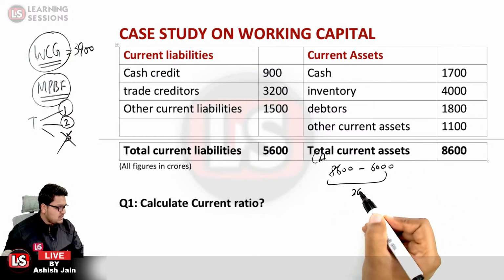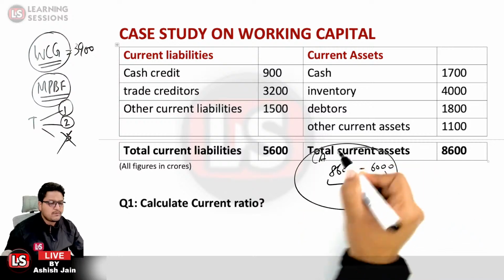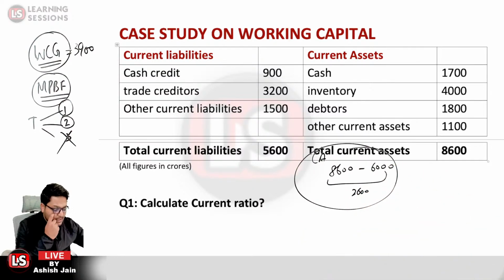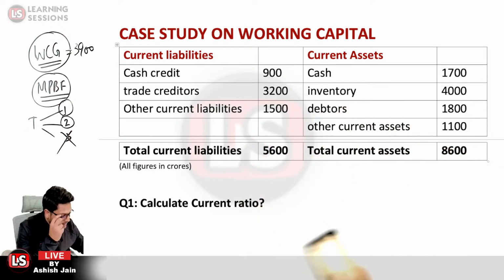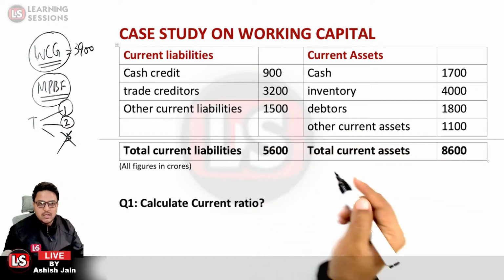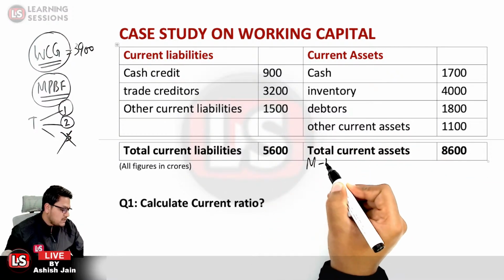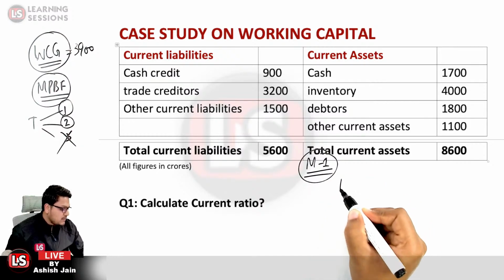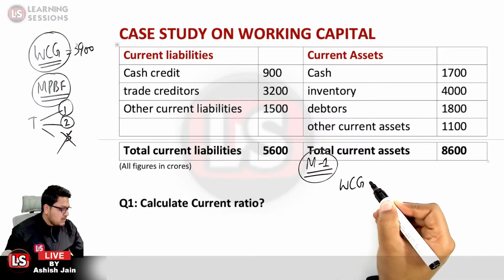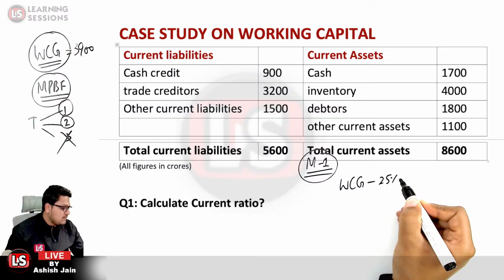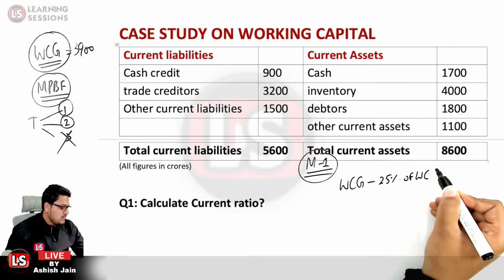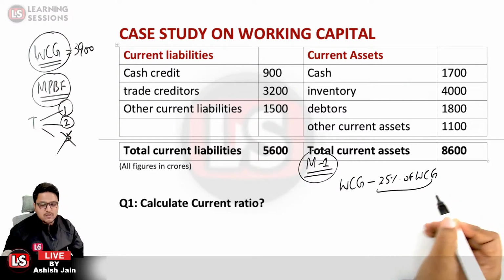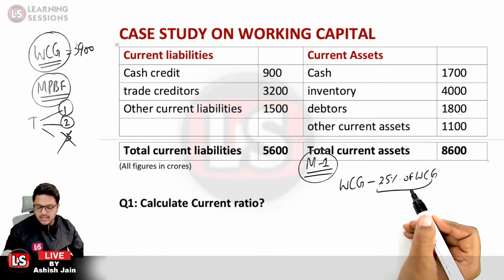It will be 2,600 for that particular case. Okay, so that is the case that is to be financed. So working capital gap is to be financed. You must be keeping one thing in mind. As per method one, the maximum amount which can be sanctioned is basically the working capital gap, and the margin is to be maintained at 25% of WCG. In method one, 25% of the WCG, working capital gap, is to be maintained as a margin.